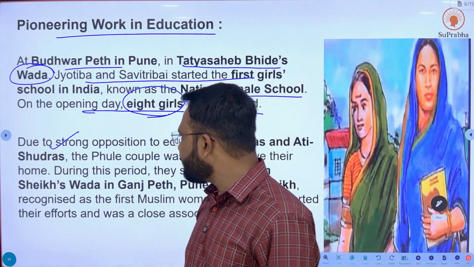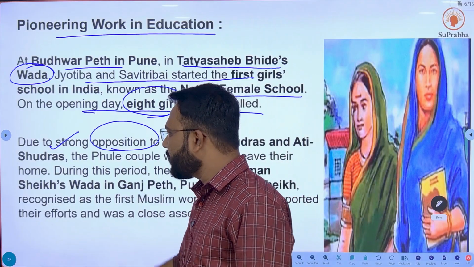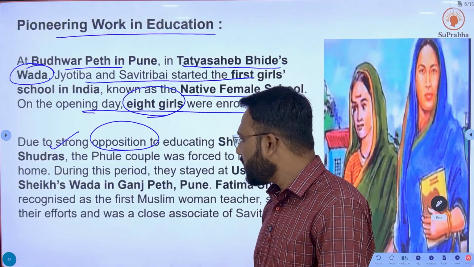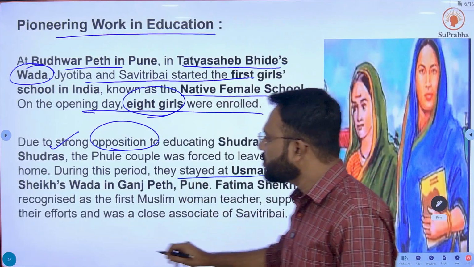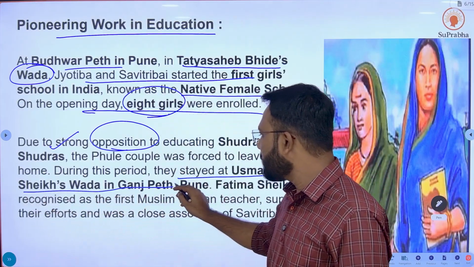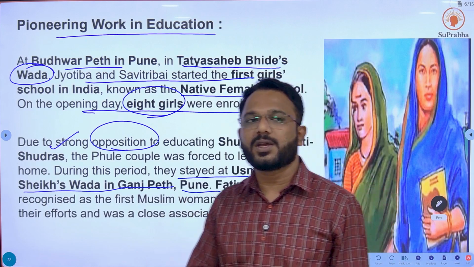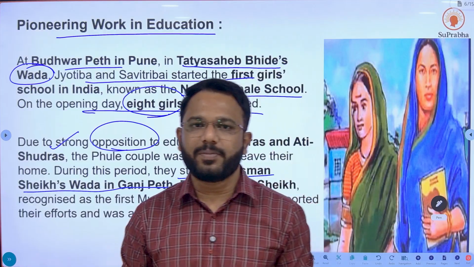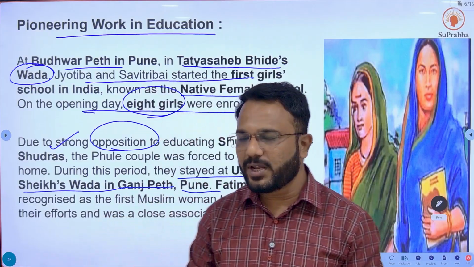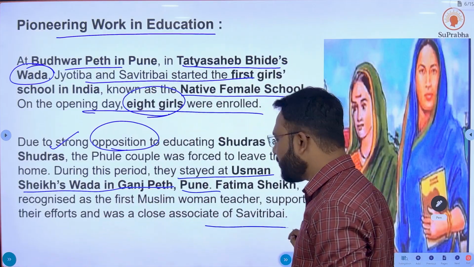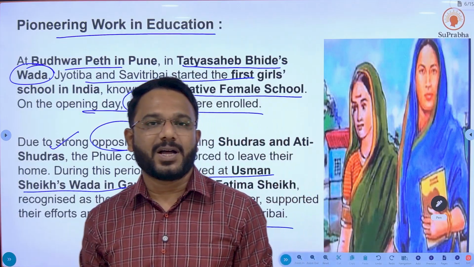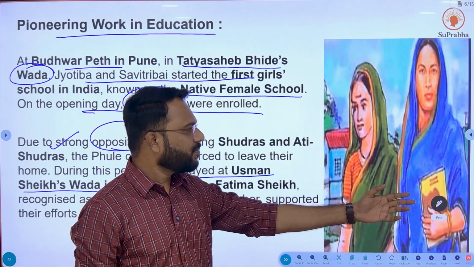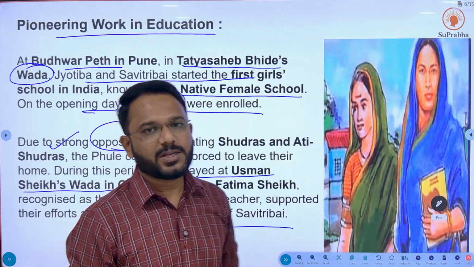Because of this boycott, they had to leave their home and shifted to Usman Sheikh's Wada in Ganjpet near Pune, where they came in contact with Fatima Sheikh, who ultimately became the first Muslim teacher of India and was associated with Savitribai Phule and Mahatma Phule. Here is a portrait of Fatima Sheikh and Savitribai Phule. Just have a look.